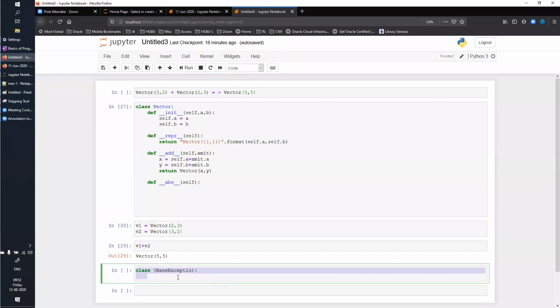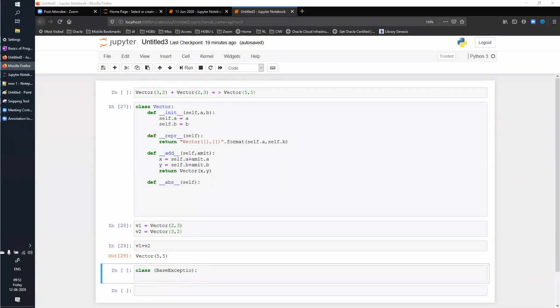So this is just like a 2 marks question. You can just try to implement this one. Just create a class which is inheriting from base exception class and create a custom exception. Okay?